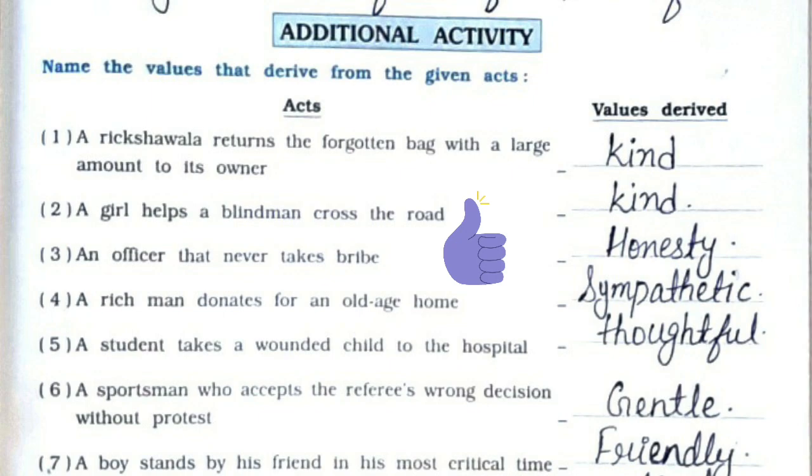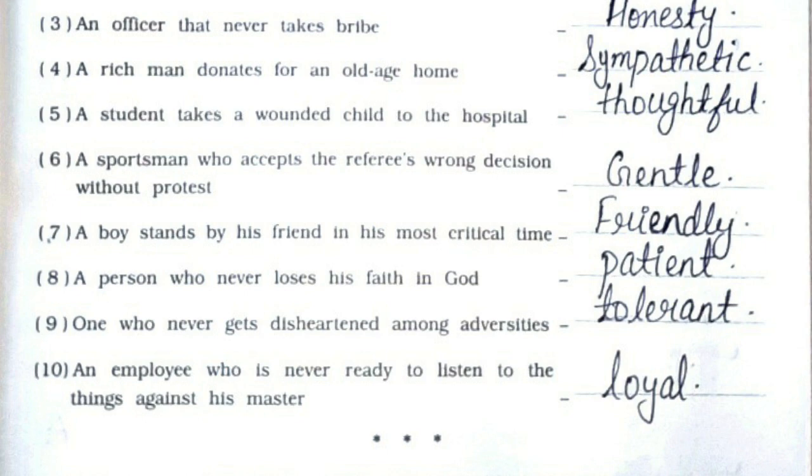Now we'll see the additional activity. Name the values that derive from the given acts. So the first and second answers, the values derived are kind. Third one is honesty. Fourth one is sympathetic. Fifth one is thoughtful. Sixth one is gentle. Seventh one is friendly. Eighth one is patient. Ninth one is tolerant. And 10th one is loyal.